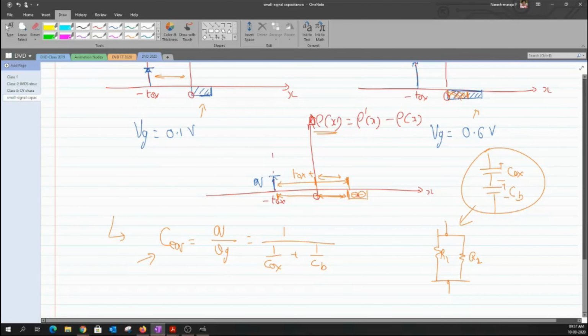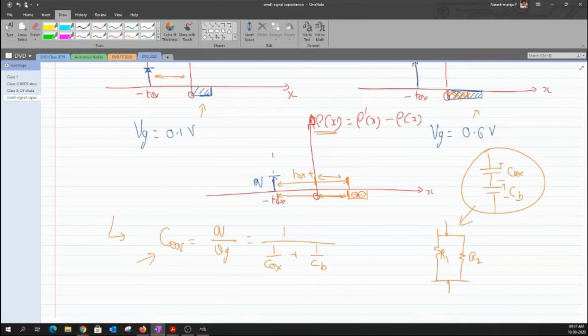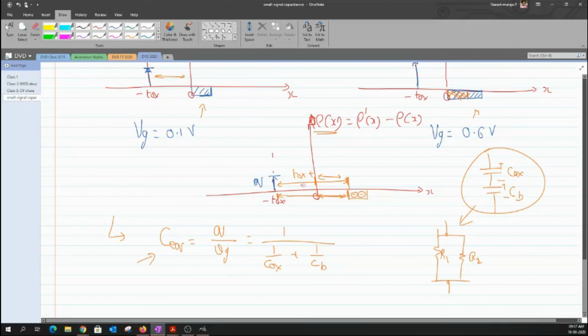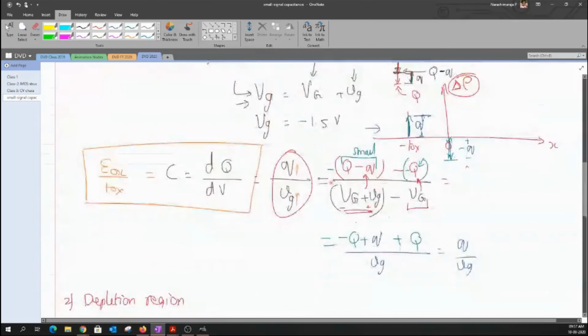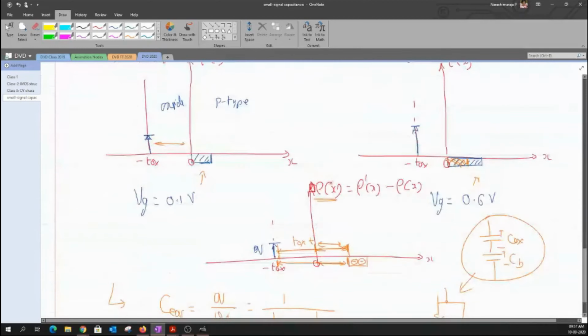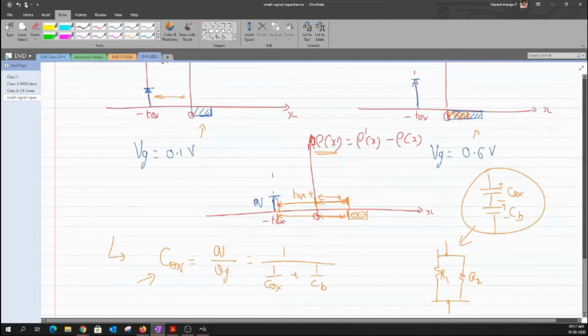Any doubts? So can you explain the formation of CB? The formation of CB is just because the dielectric medium is not just the thickness of the oxide. Even here, we are not concerned about any charges that are present here. So generally, the dielectric medium has been extended. That is what I try to mean over here. In this case, the entire dielectric medium has got extended beyond the value of TOX.